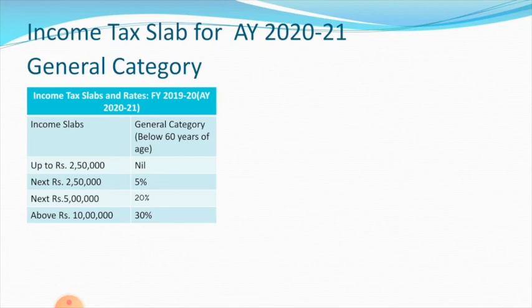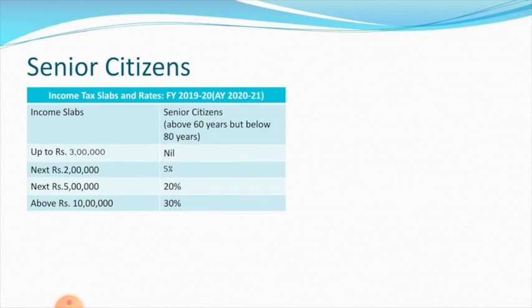Next, 5 lakhs to 10 lakhs, they have to pay 20% of their total income as tax. If their income is above 10 lakh rupees, they have to pay 30% of their total income as tax. This is relating to the general category, individuals below 60 years of age.